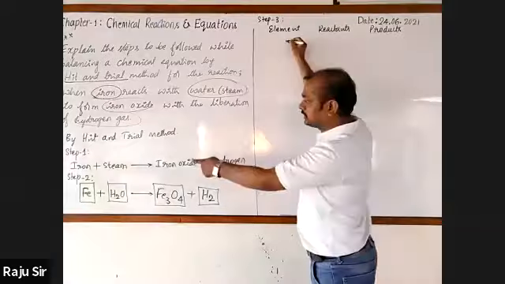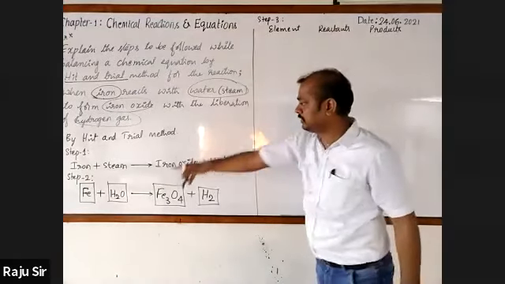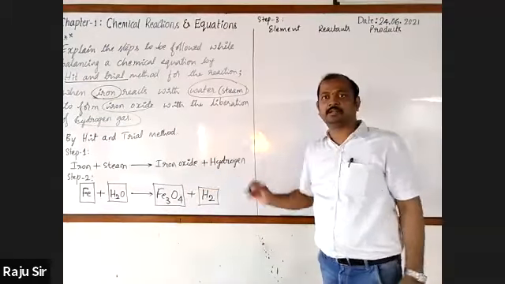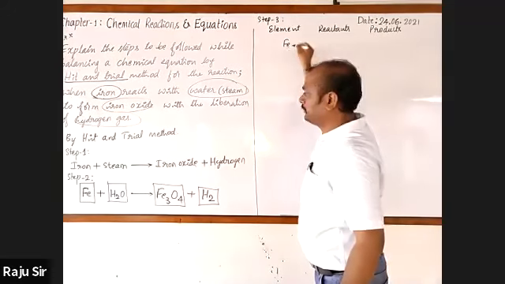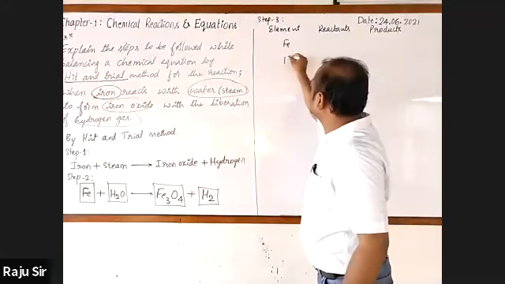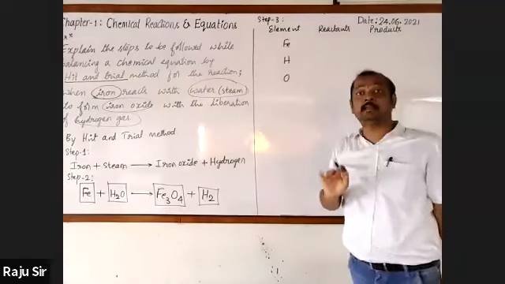The elements that are involved are iron, hydrogen and oxygen. Just keep observing. Iron is there, hydrogen is there, oxygen. I'm going to list them: iron, Fe, hydrogen, H, and oxygen, O. These are the elements.